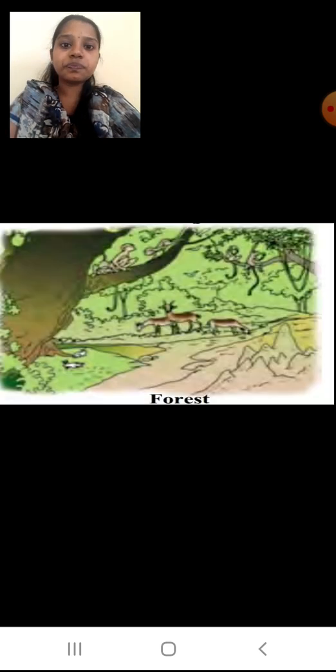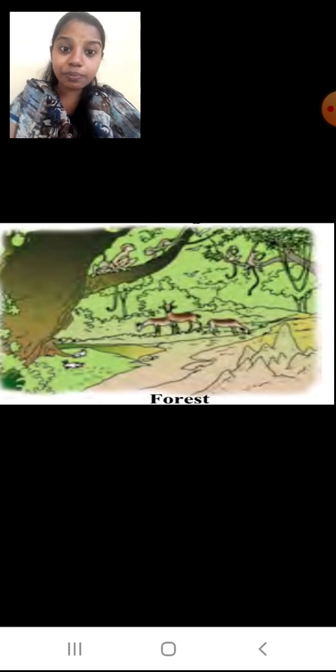Now if I show you this forest picture, this is the biodiversity which we find in the forest. Why do I say biodiversity of a forest? Because in the forest I can see different types of trees, different heights of trees. Some may be very tall, some may be very short. I can see different kinds of animals.